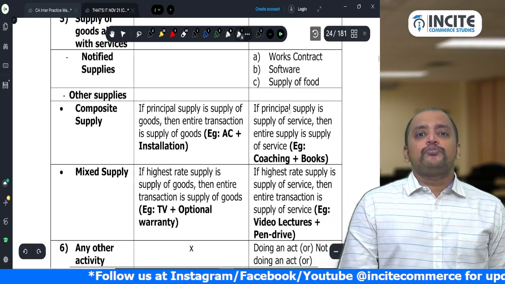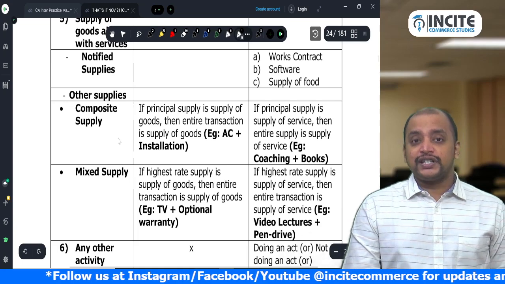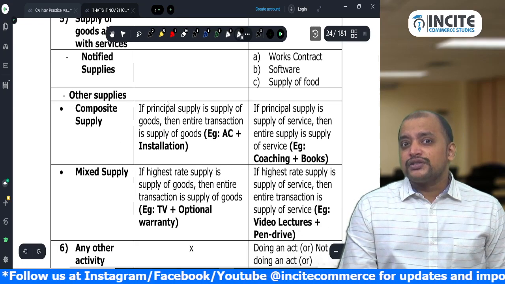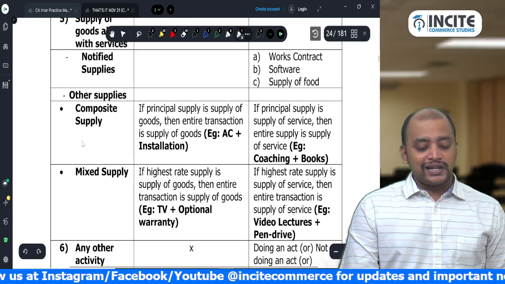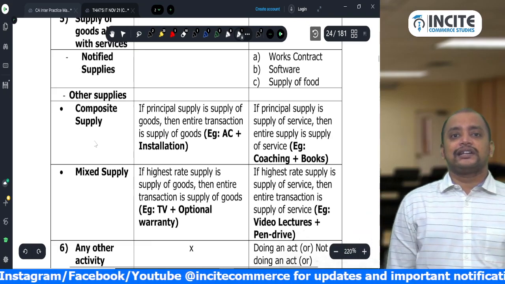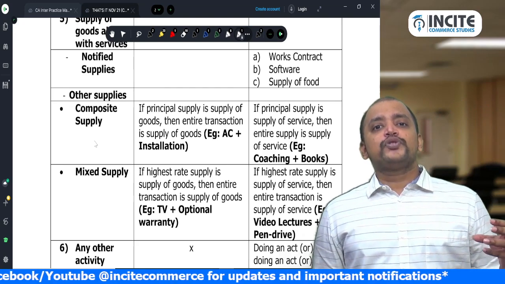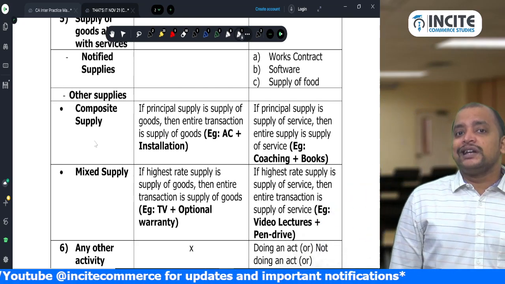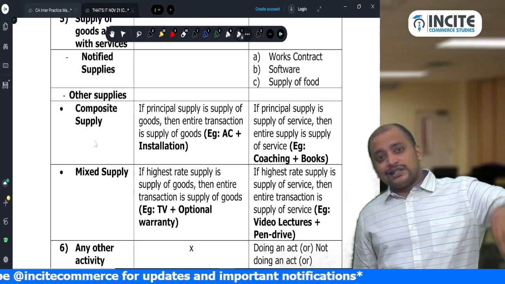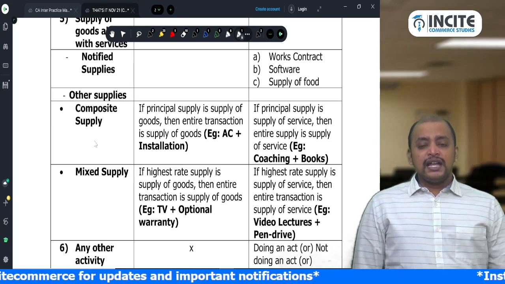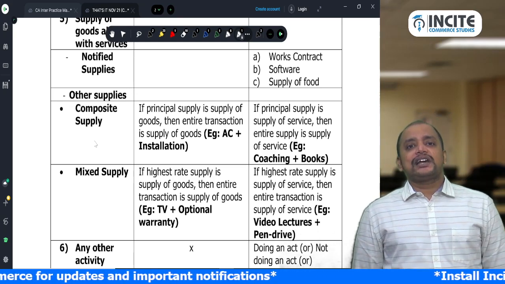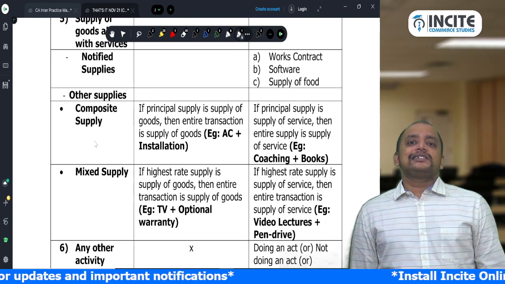Suppose it is a composite supply. If the principal supply is goods, the entire transaction is goods. For example, AC plus installation. AC is supply of goods, installation is supply of service, and it is a composite supply. Principal supply is what? AC. So, the entire transaction is treated as supply of goods. Suppose the principal supply is service, then the entire transaction is treated as service.